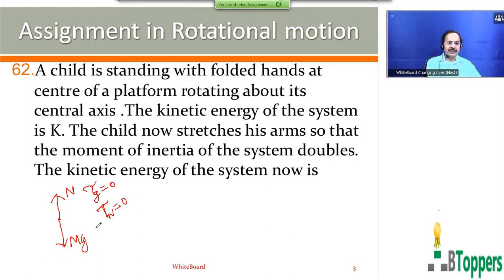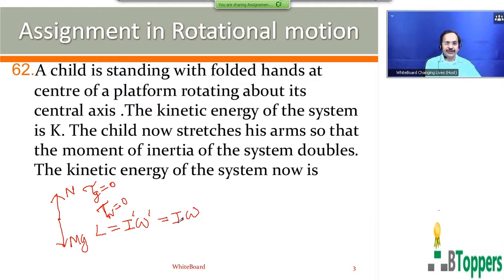Therefore, the angular momentum of the child about the vertical axis passing through the center of the platform can be assumed to be constant. The angular momentum of a rotating body is the product of its moment of inertia and angular velocity of rotation. So you can write I dash omega dash equal to I omega.